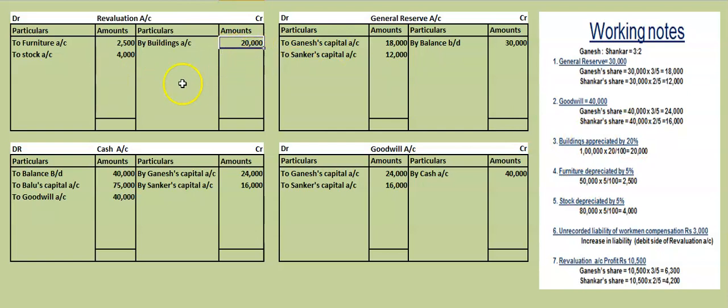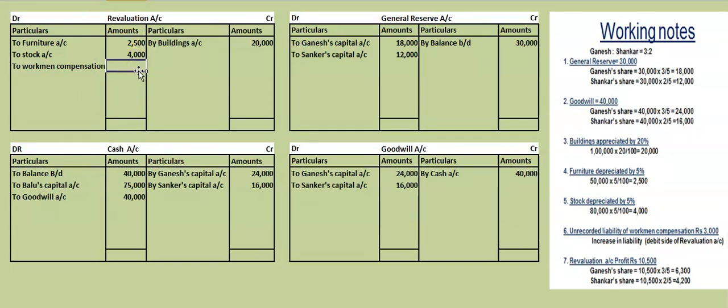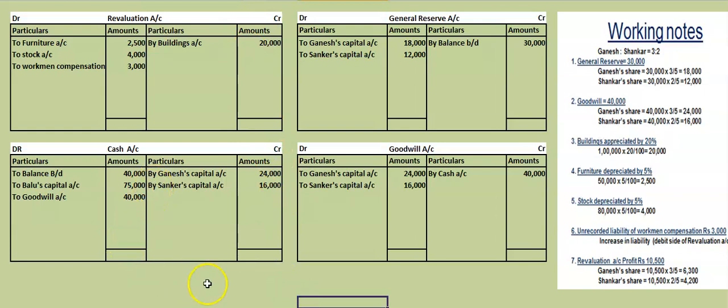Now vice versa, we have to take the liabilities. Here one liability is increased. So increase should be taken in the, what we will write? To workmen compensation. That is the liability. How much is workmen compensation? If you see that, rupees 3,000. So this is the increase in the liability. So you have to take a new liability in the balance sheet. Now all these items you have taken.